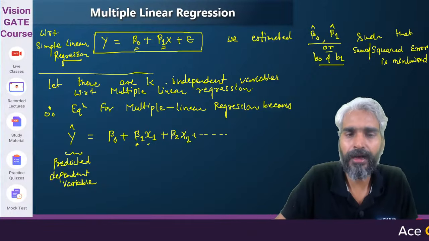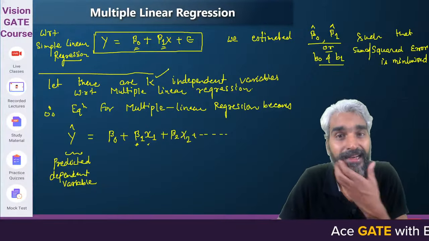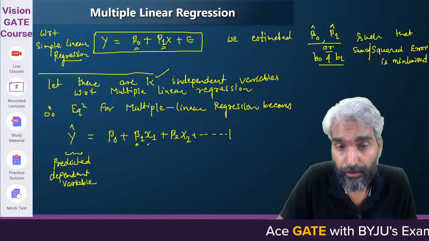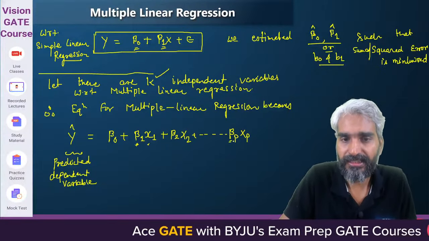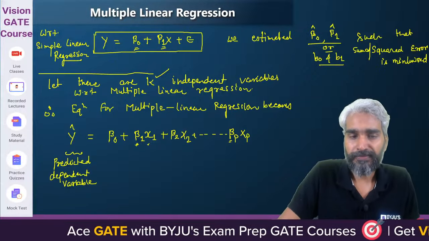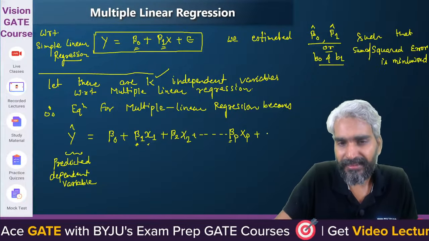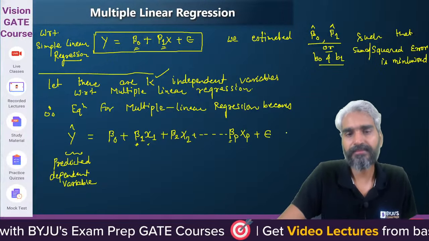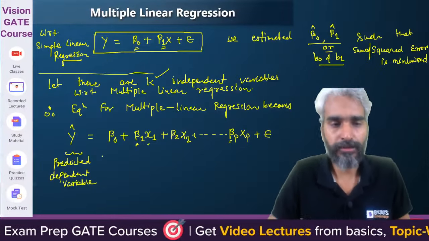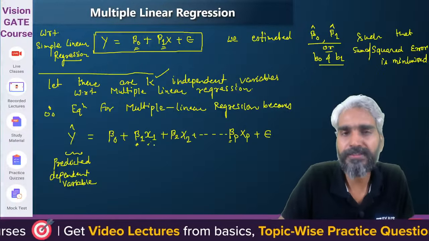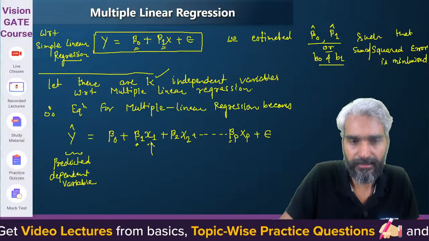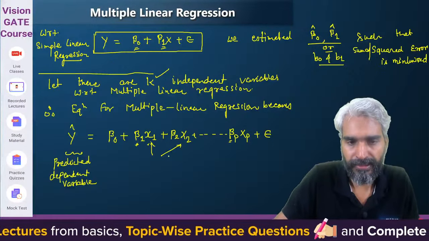How many independent variables are there? There are k independent variables. So you will have beta p xp. This is the weight with respect to variable p, and this error term epsilon. So this will become the predicted value. x1, x2, x3 are nothing but the observations, so these are the independent variables.